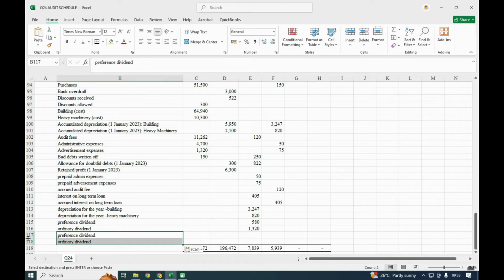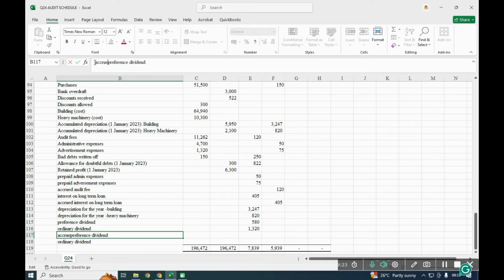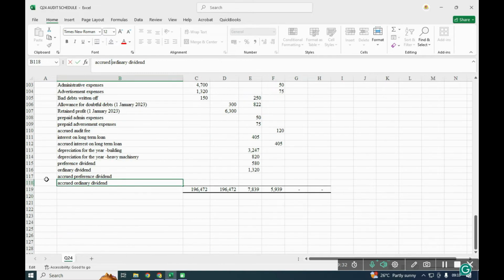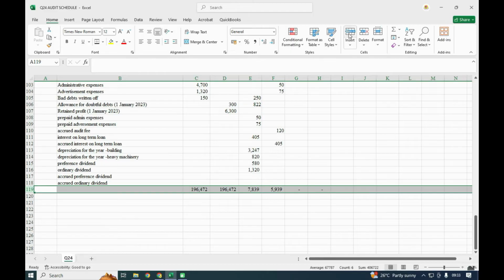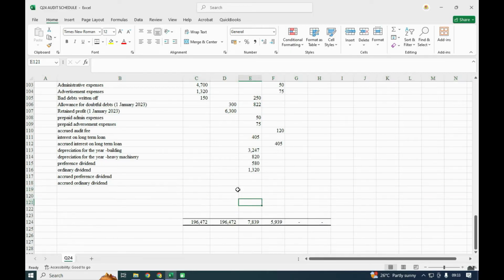They will form part of the accrued preference dividend, and we have accrued ordinary. Remember, you can still put one account for that.